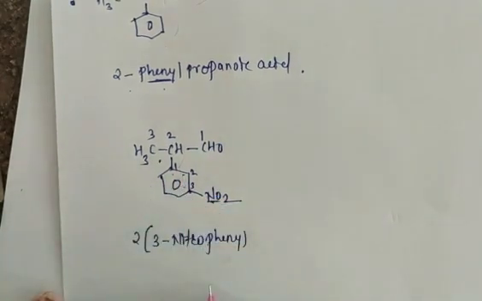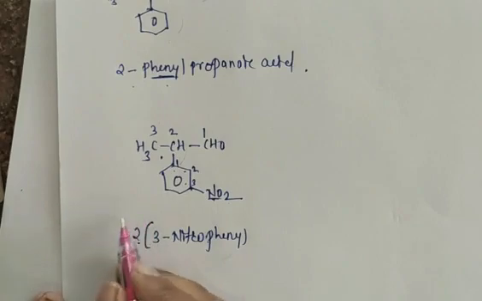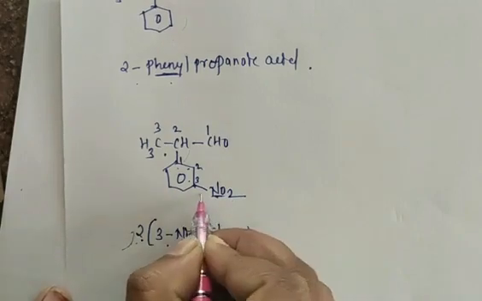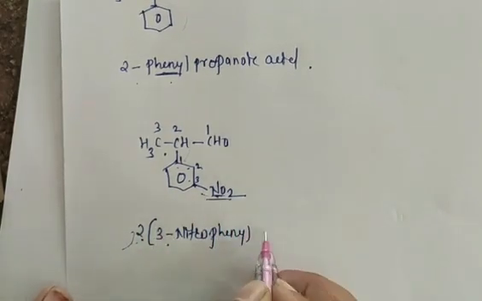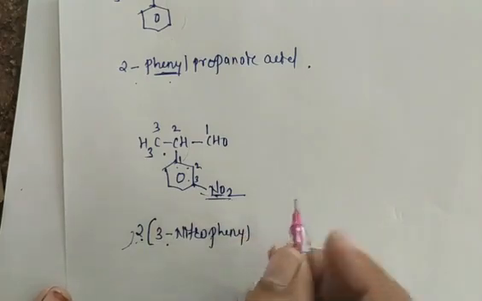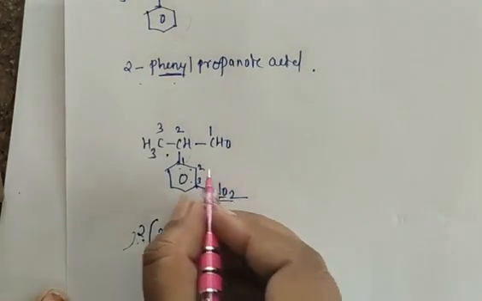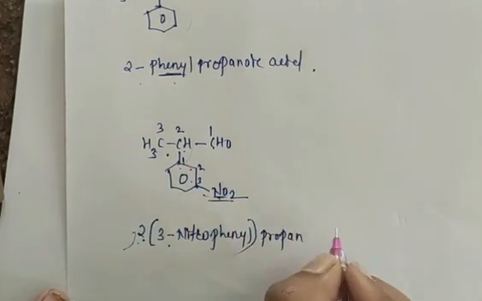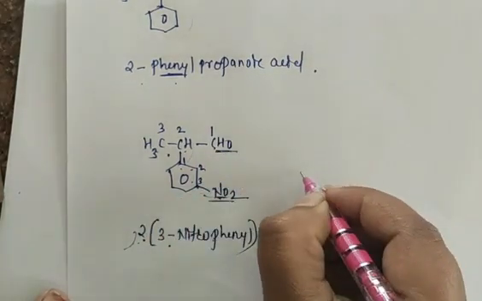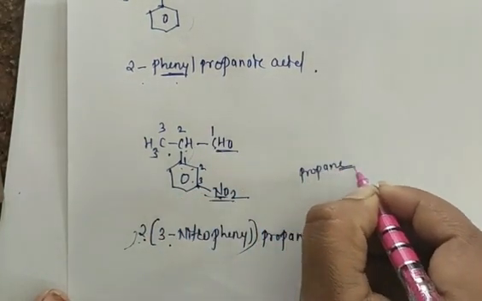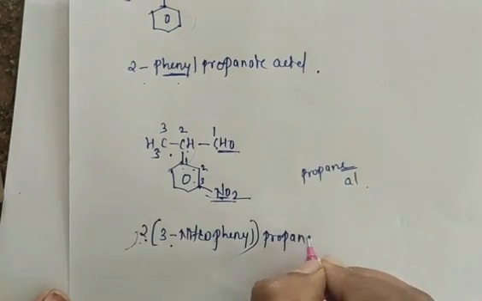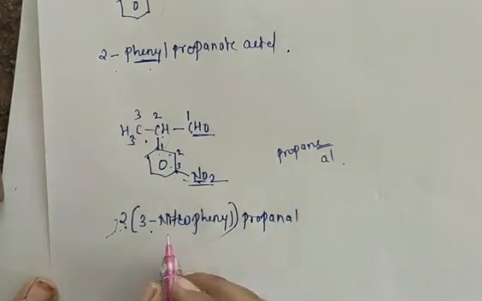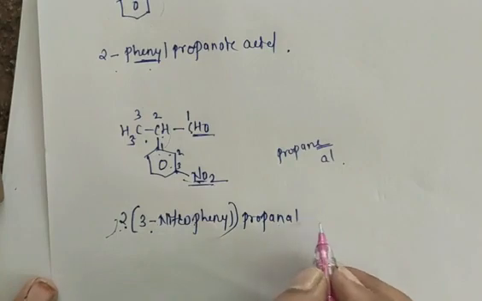This ring we call the phenyl ring. At second position this ring is present, and on this ring at third position we have the nitro group. So 3 nitrophenyl, bracket complete, 1, 2, 3. Propane, yes or no? Propane, but we have an aldehyde group here. So if we have propane, this E is replaced with AL, yes or no? Propanal. So if there is an aldehyde group, this E is replaced with AL. So this is formed: 2 (3 nitrophenyl) propanal.